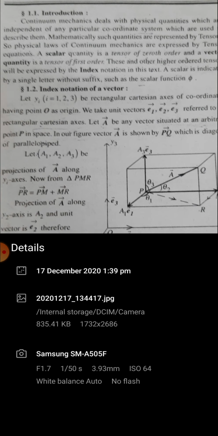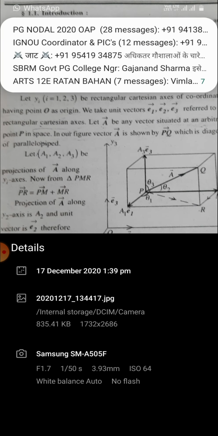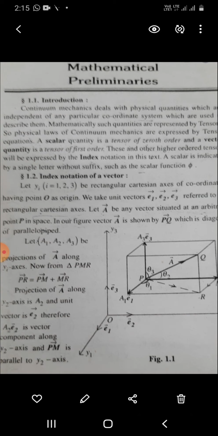Index notation of a vector. Let i equal to 1 to 3 be the rectangular Cartesian axes of coordinates having point O as origin. We take unit vectors e1, e2, e3 referred to the rectangular Cartesian axes. Let A be any vector situated at an arbitrary point P in space. In our figure, vector A is shown by PQ, which is the diagonal of a parallelepiped.